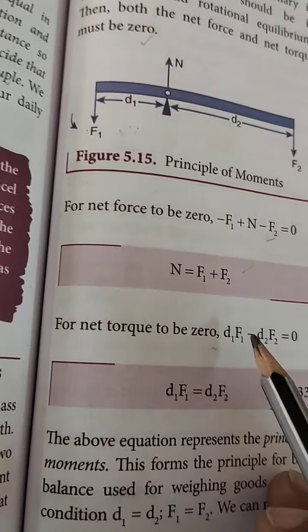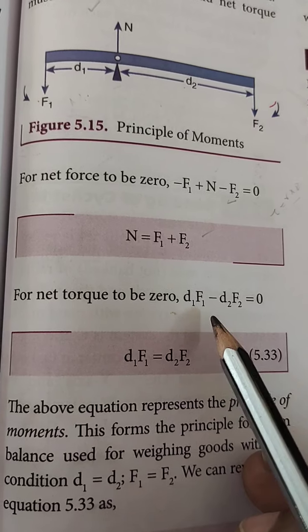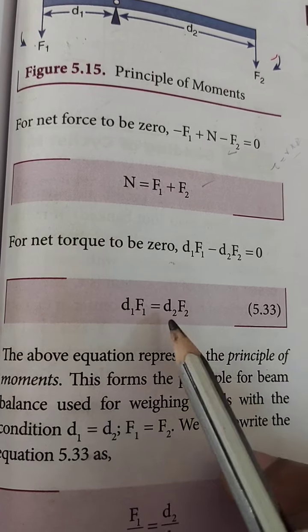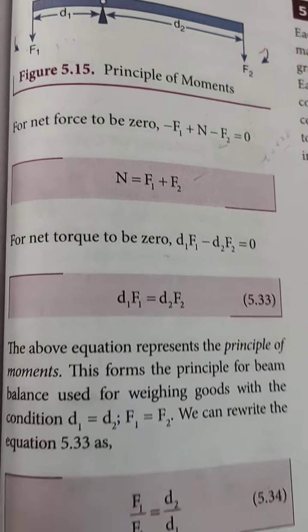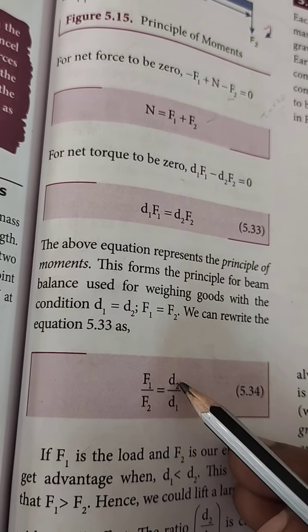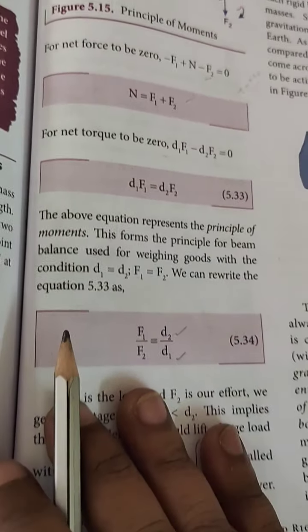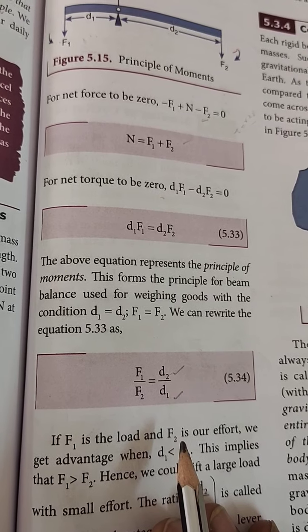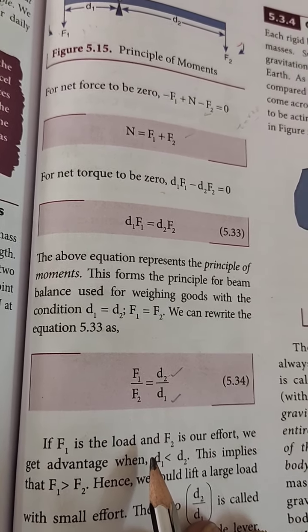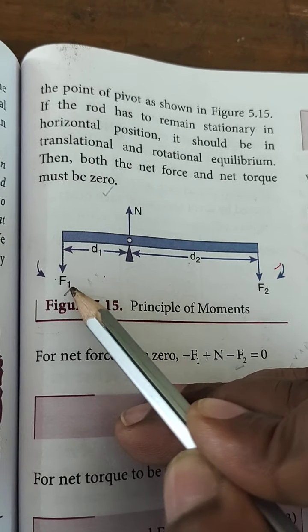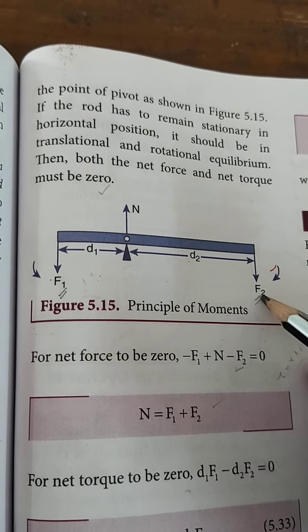The net torque, d1 F1 minus d2 F2, becomes 0. So equating, we get equation 5.33: d1 F1 equals d2 F2. So we find the ratio of F1 and F2 as d2 by d1. Here F1 is the load and F2 is the effort. At this stage we get the advantage when d1 is less than d2.